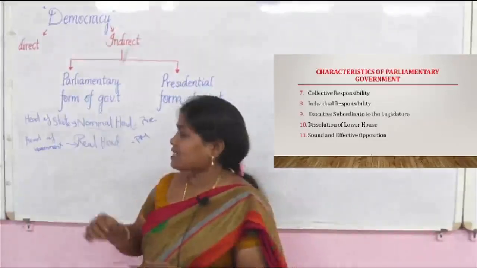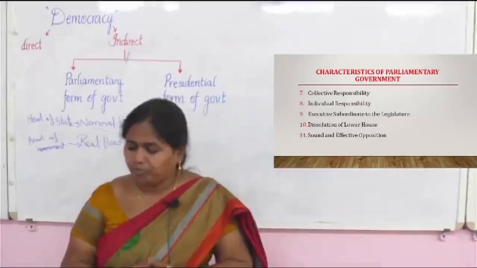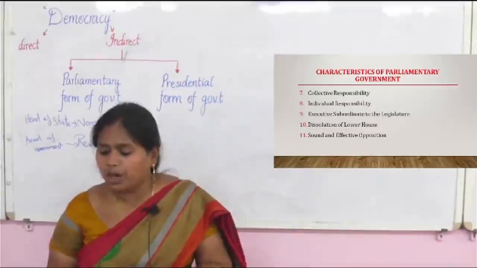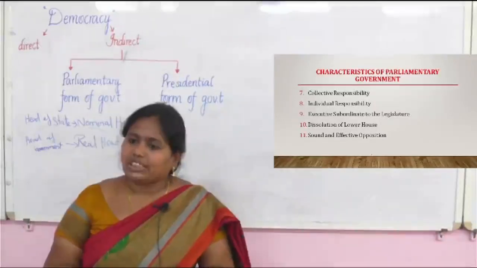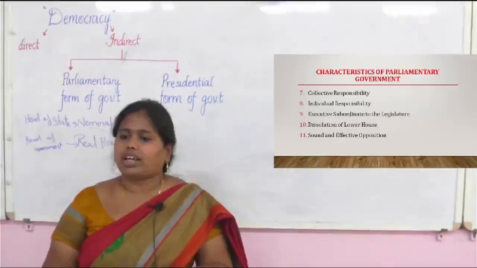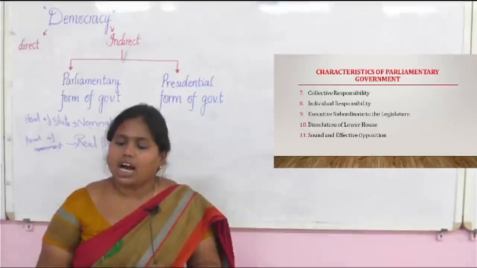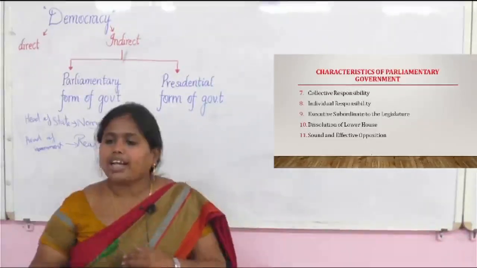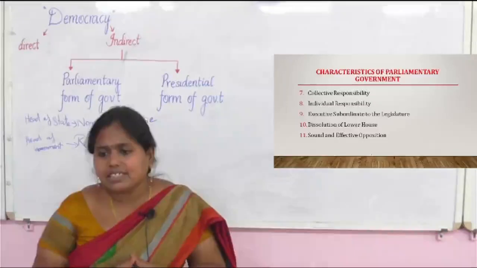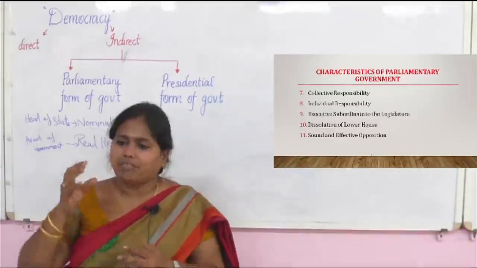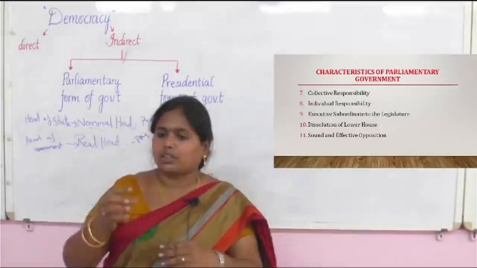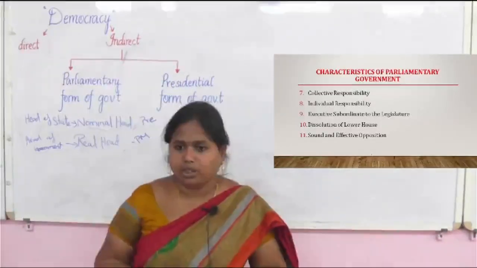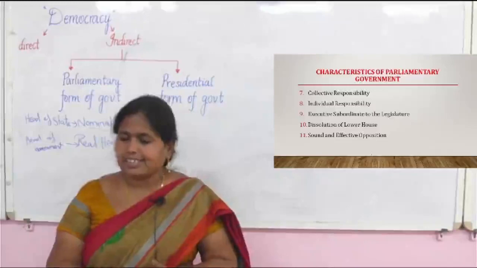Okay. Next feature is that executives are subordinate to the legislature. Though the executives are responsible to the legislature, they are subordinate to the legislature. The legislature, the organ, is the first priority. Below the legislature only the executives will be functioning. That is the next characteristic or feature.